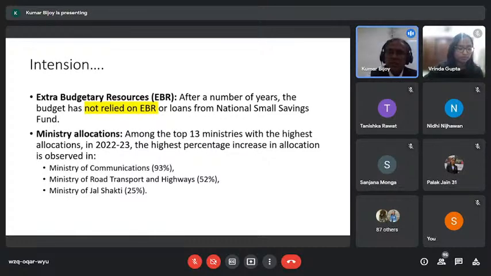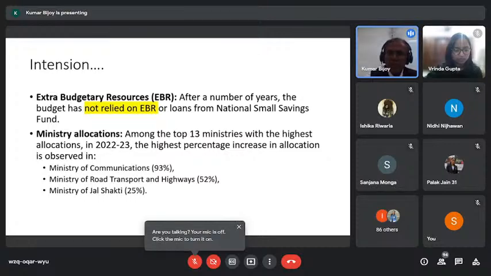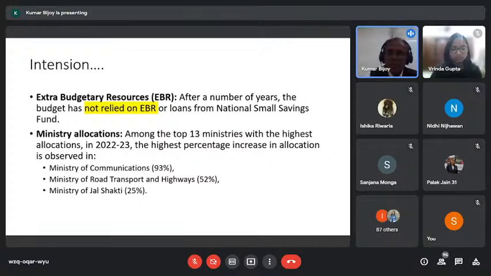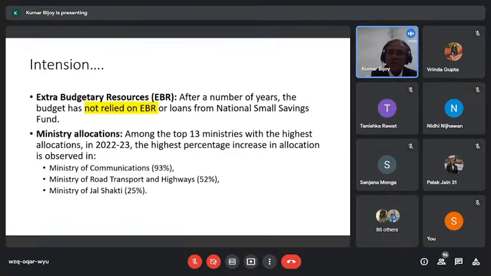Similarly, this time government is going to focus on communications, because an entire digital country is possible only based on communication. Then very fast movement: transport and highways, railways, roadways, airways, portways, all those which you already highlighted in your beginning, PM Gati Shakti. And the third one is Jal Shakti, drinking water and water to one and all. So whether it is health and hygiene, or fast movement and communication, these are the focus areas.